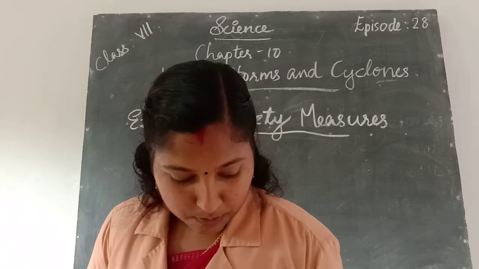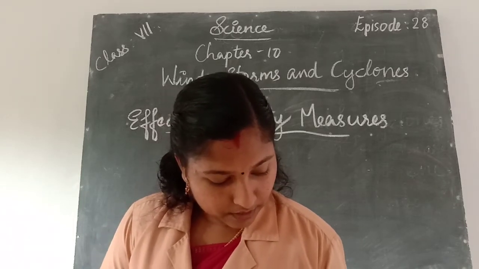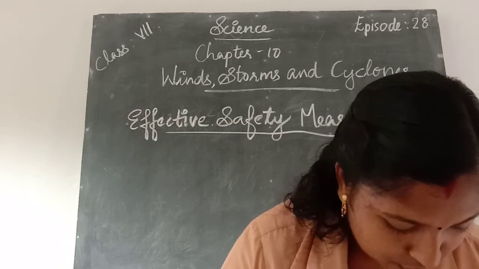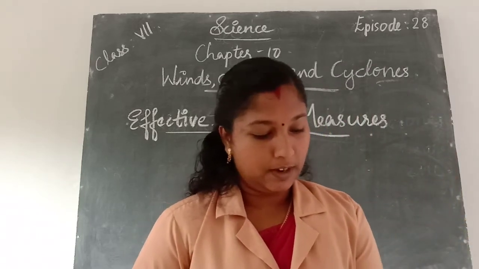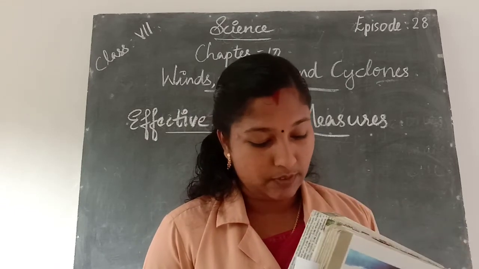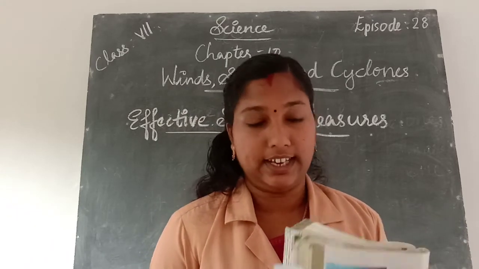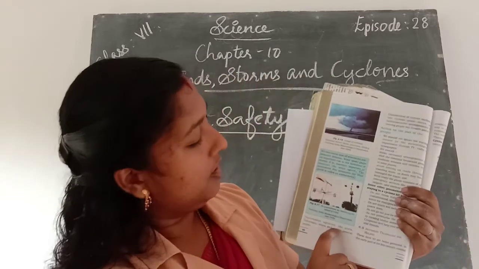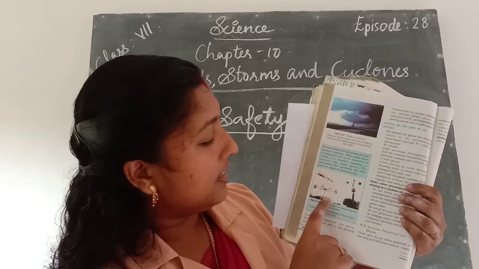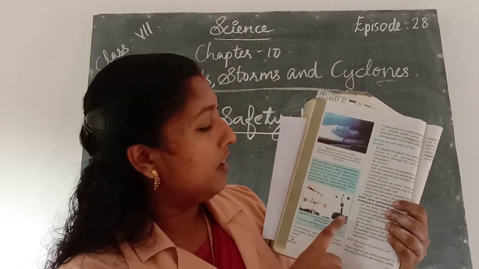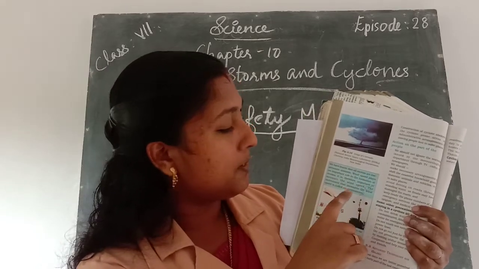Next, in your textbook, a picture is given to measure the wind speed. The instrument used to measure the wind speed is the anemometer. The picture of the anemometer is given in your textbook. With the help of this anemometer, the wind speed is measured.